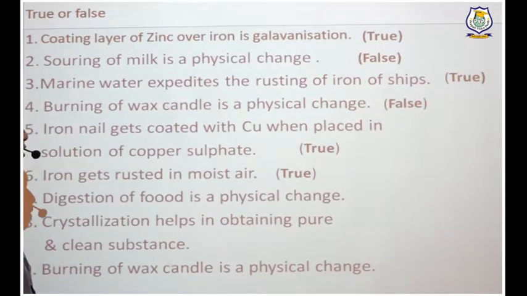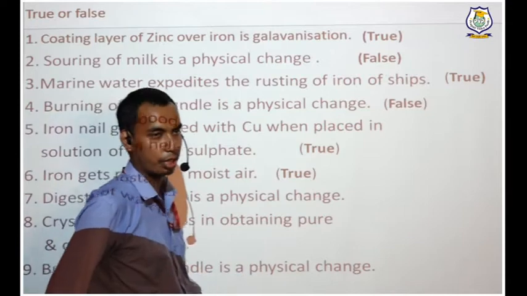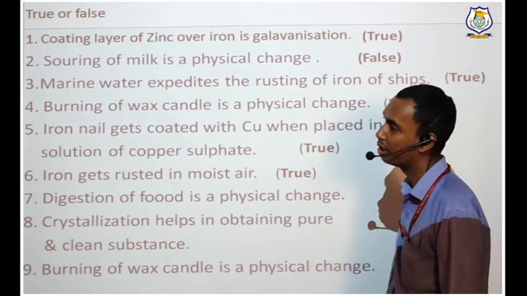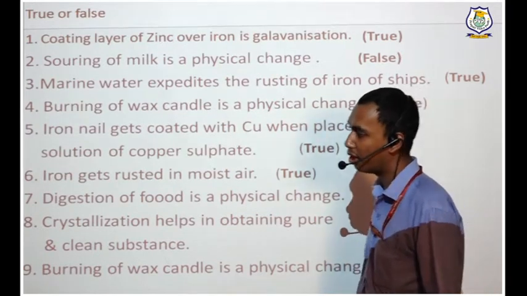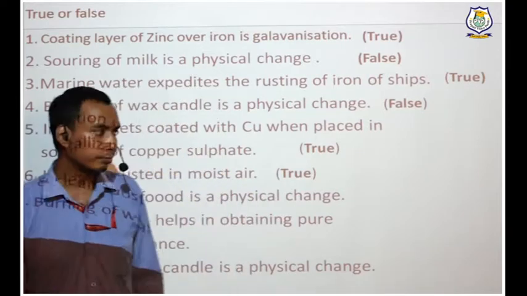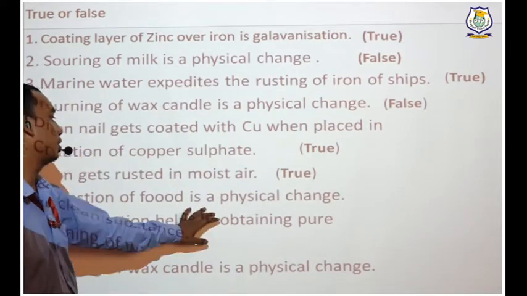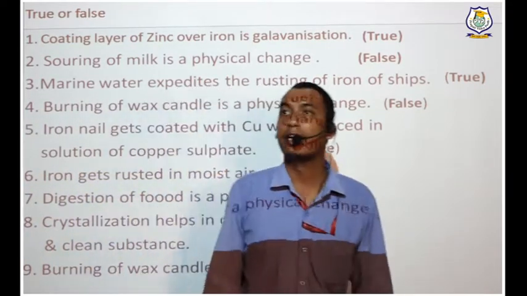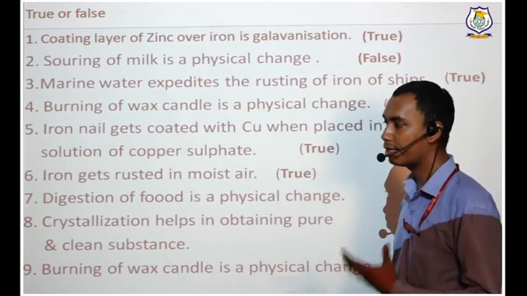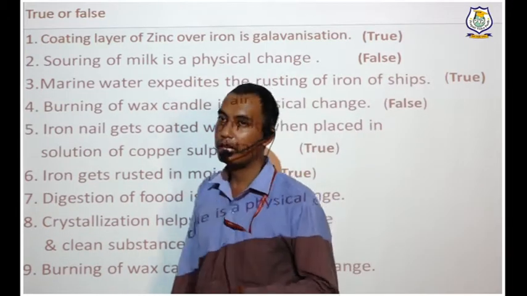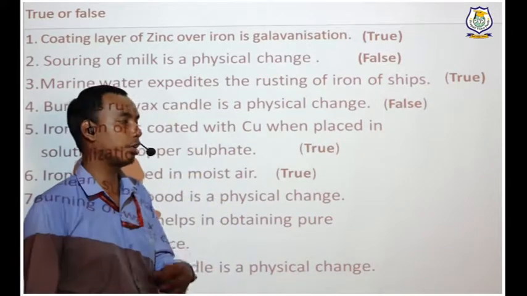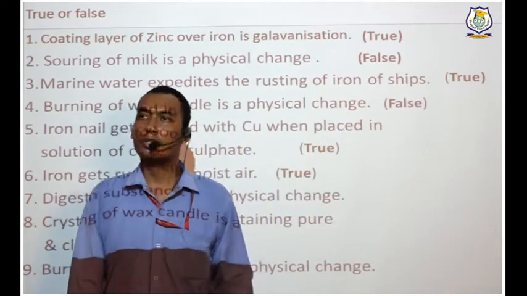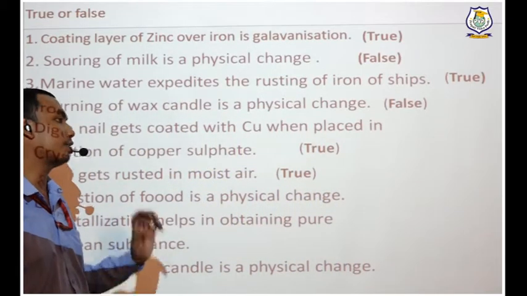Now, digestion of food is a physical change. This is related to chapter 2 which we have studied, nutrition in animals, where I have explained digestion. So digestion of food is a physical or chemical change? This is very simple. How many of you think it is a physical change? No one. Good. So digestion of food is a chemical change. Why? Because in this process, whatever you are eating is converted into nutrients, which are finally converted into blood, by which we are surviving. So it is a chemical change because new products are formed.